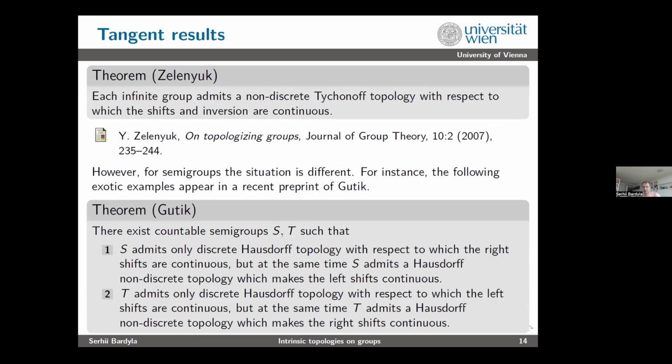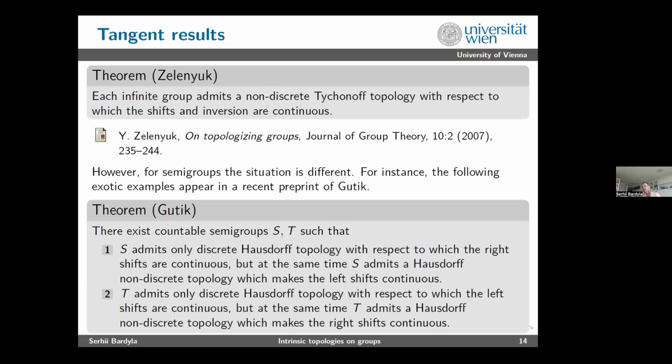However, for semigroups, as is usually the case, the situation is different. For instance, recently Oleg Lutik, in his recent preprint, constructed a few very nice examples of very exotic nature. He constructed two sub-semigroups of the bicyclic monoid. The first one admits only the discrete Hausdorff topology with respect to which the right shifts are continuous.